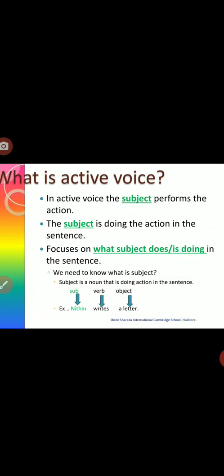So we have understood that active voice focuses on what the subject is doing or what the subject does, and it shows the subject performing that action. So it contains three aspects, very importantly: subject, then verb, and then object. Just keep in mind this point. Subject, verb, object will be there in the active sentences. Subject always comes in the beginning and object comes at the ending in active voice.